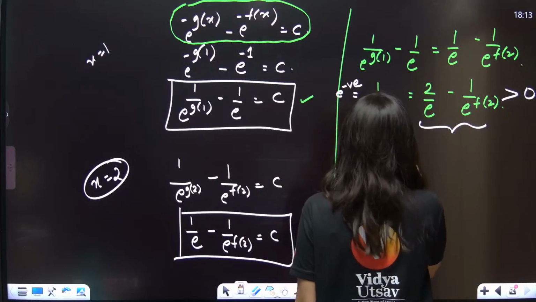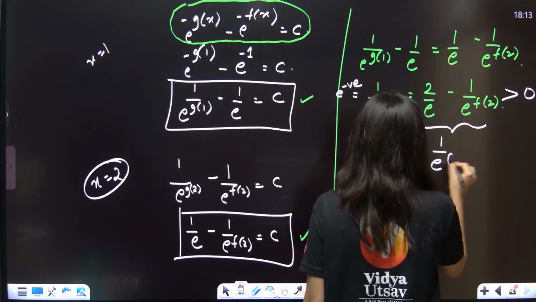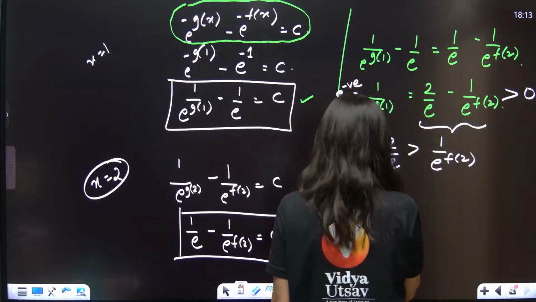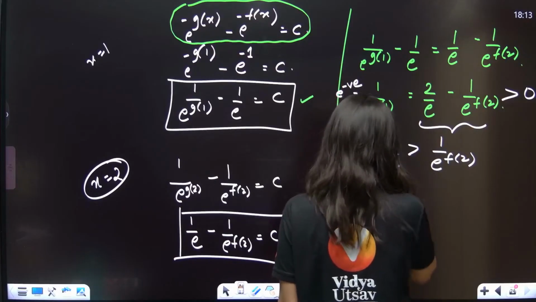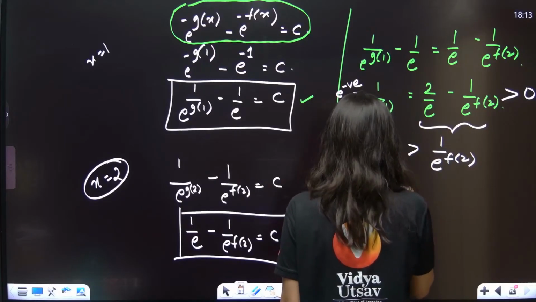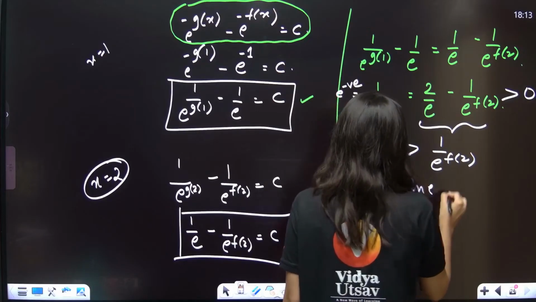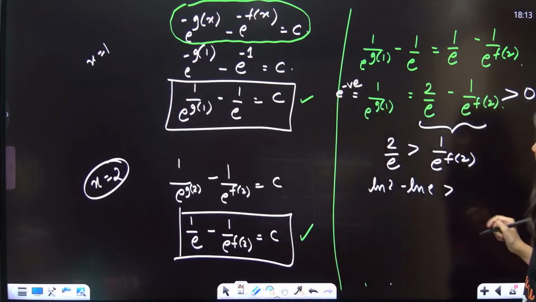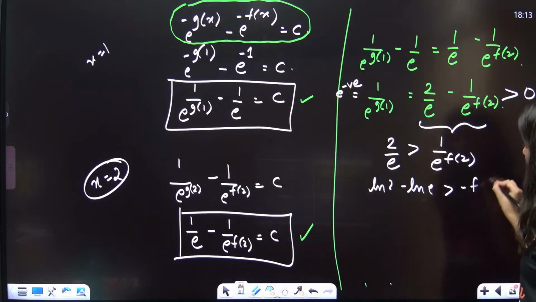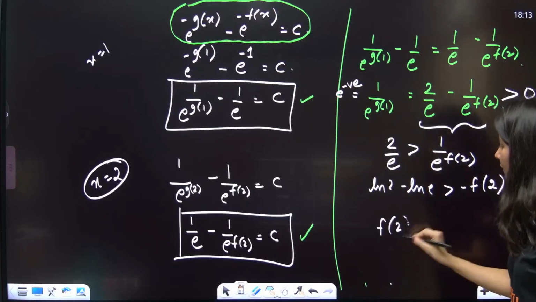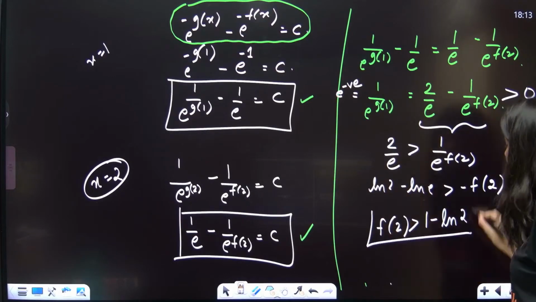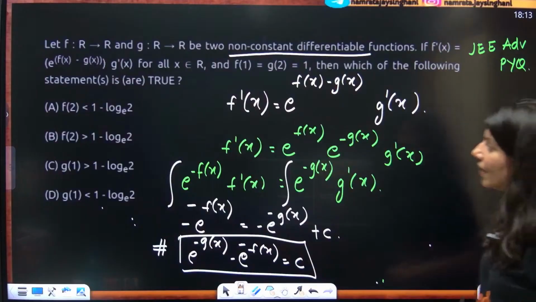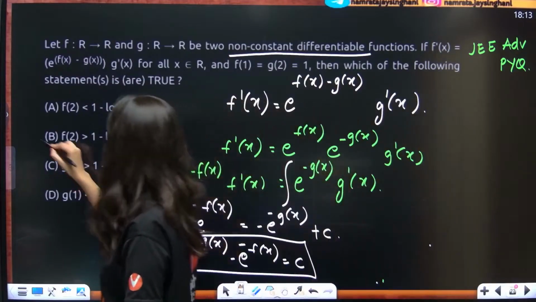So 2 by e is greater than 1 upon e^(f(2)). Or what you can do is take log both the sides. So log 2 minus log e is greater than minus f(2). If you multiply by a negative sign, f(2) will be greater than 1 minus log 2. f(2) greater than 1 minus log 2.